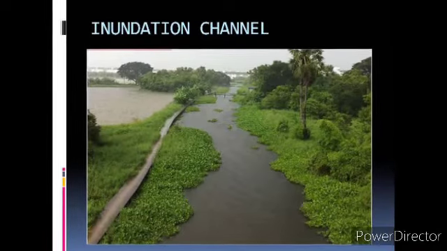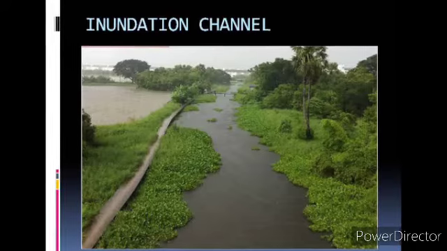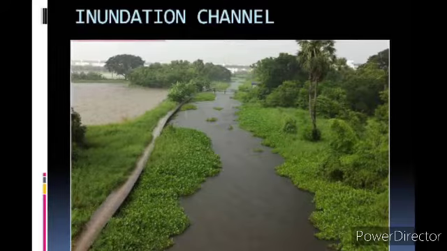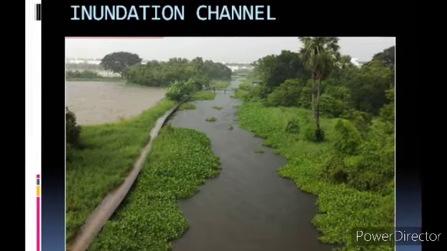So this is the picture of an inundation channel. You can see how the water is being taken through the channel to different parts.